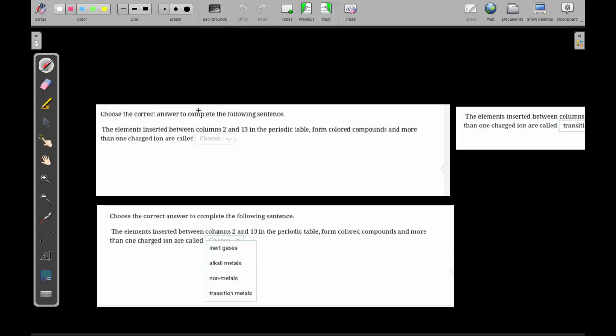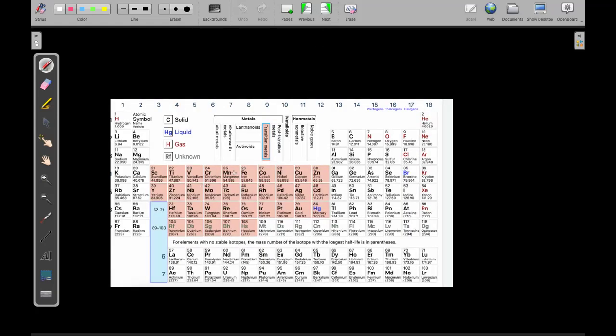And next question, elements between group 2 and 13 are called what? They are called the transition elements. So if you look at the periodic table, have a look at this one. They are the transition metals between group 2 and group 13. This is between 2 and 13. These are the transition metals. Transition metals, we said they are the strong metals.